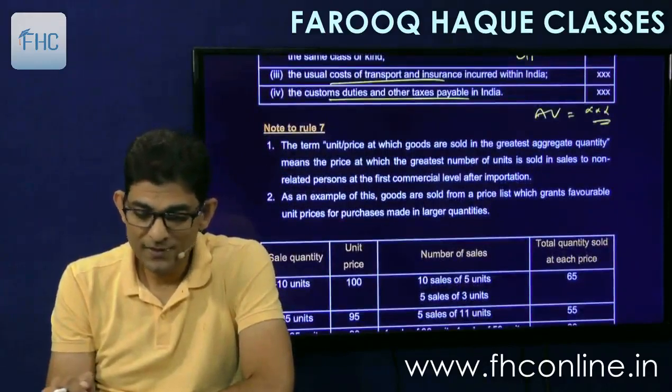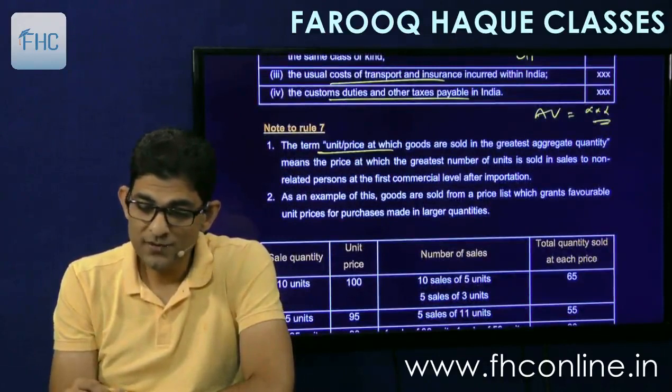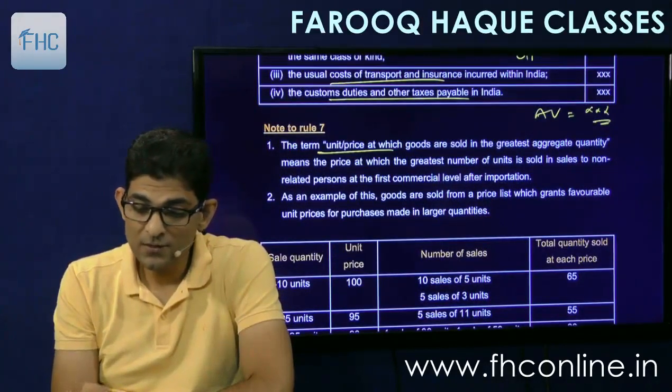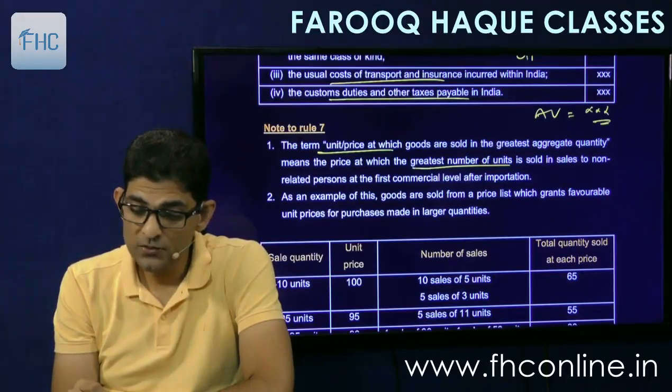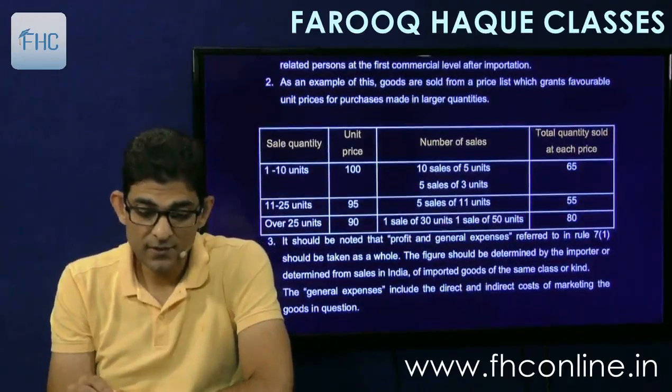And then those examples are again given below. The term unit price at which goods are sold in greatest aggregate quantity means the price at which the greatest number of units is sold in sales to non-related persons at the first commercial level after importation. And as an example of this, goods are sold from a price list which grants favorable unit prices for purchase made in larger quantities. Obviously, like this example you can see, sale quantity 1 to 10 units, unit price 100,